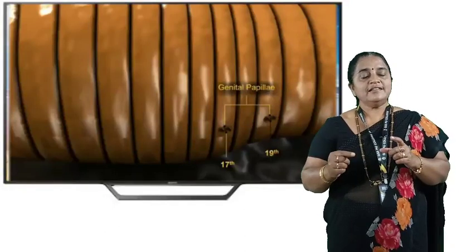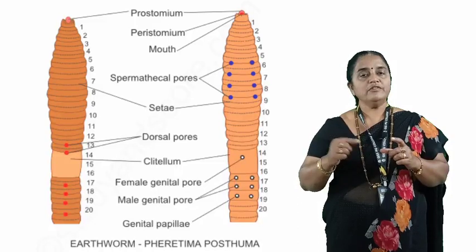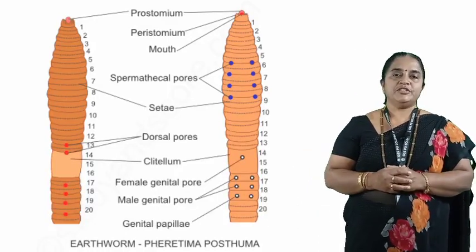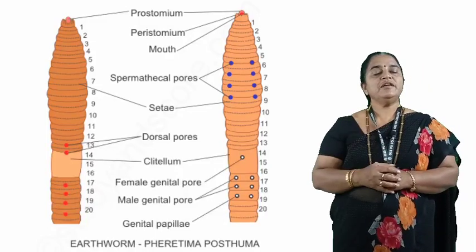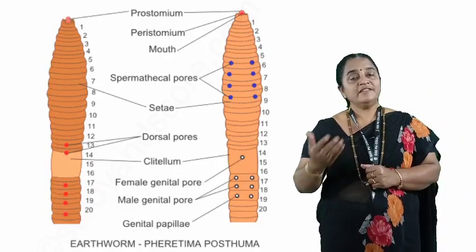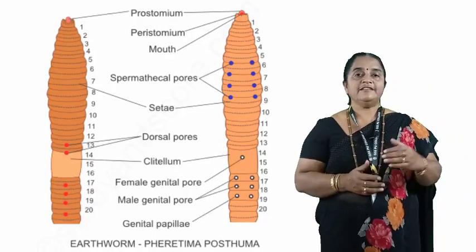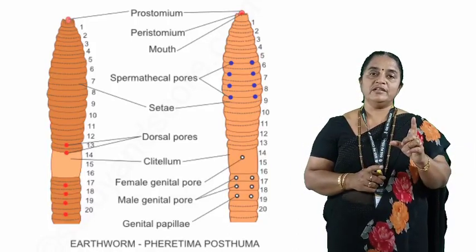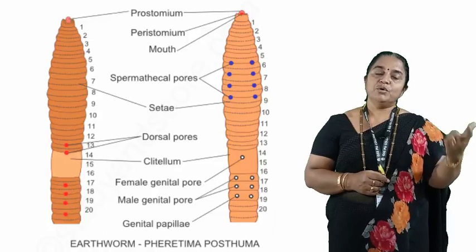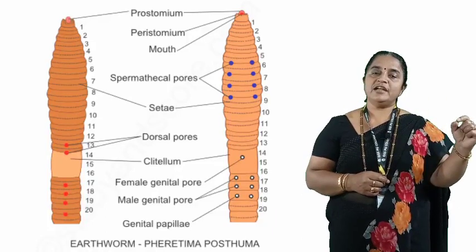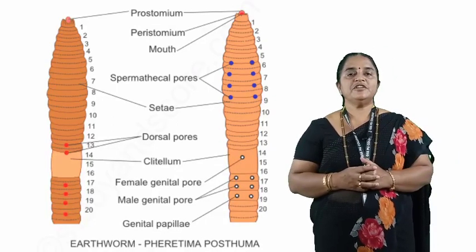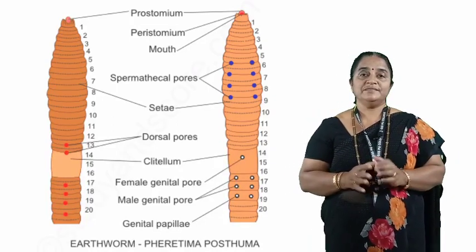And in 18th segment, on ventral side, there are 2 male genital apertures. As earthworm is hermaphrodite, bisexual in nature, it has both female and male reproductive systems together in one body. That's why we can see both openings here. Female genital aperture in the 14th segment, male genital apertures in 18th segment.